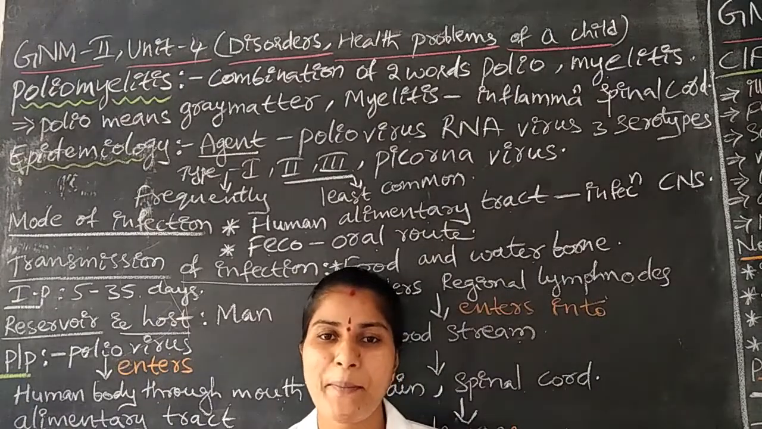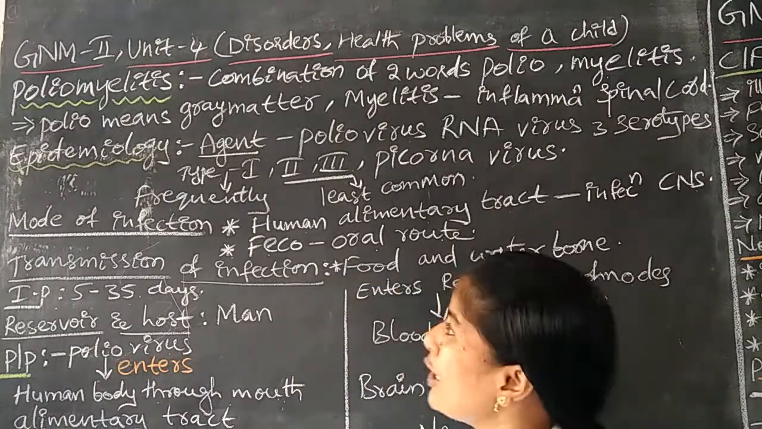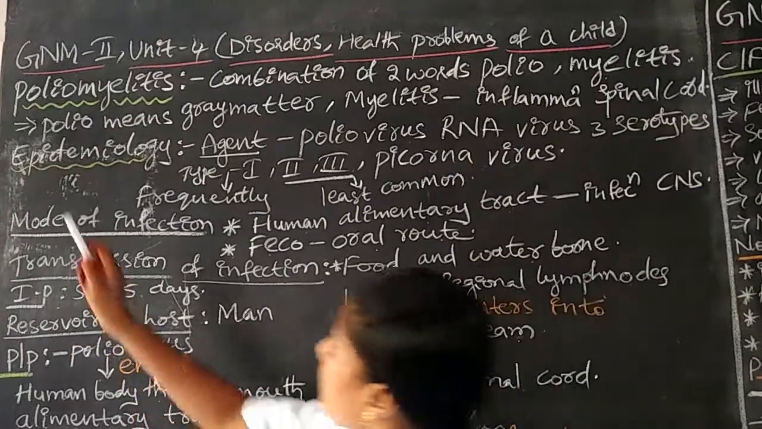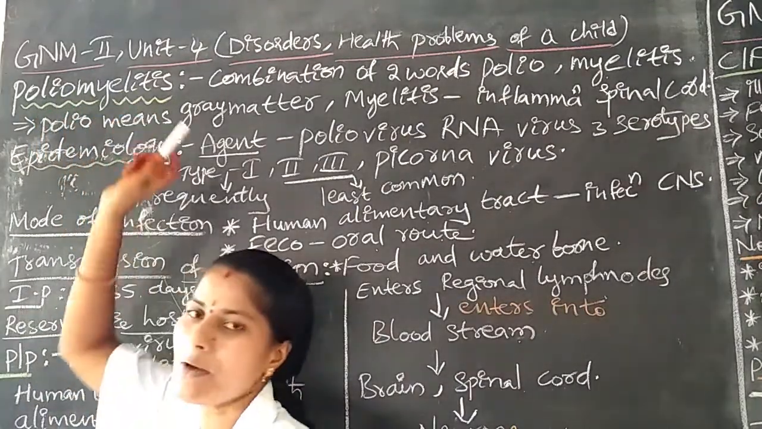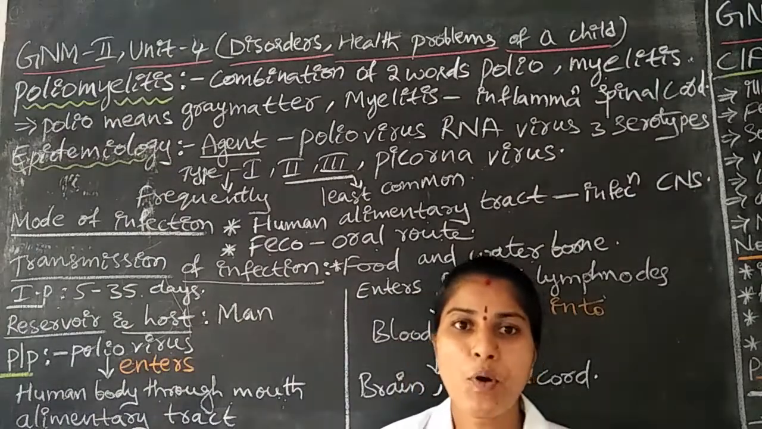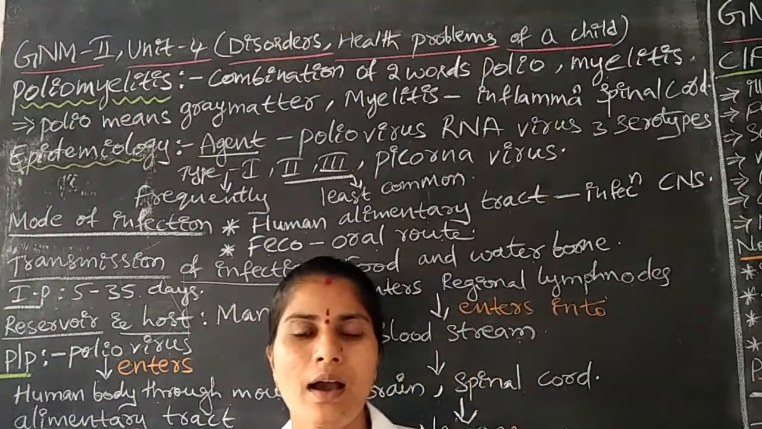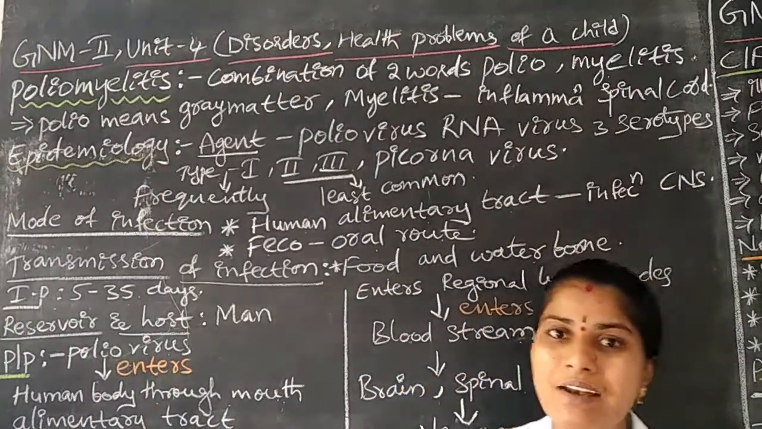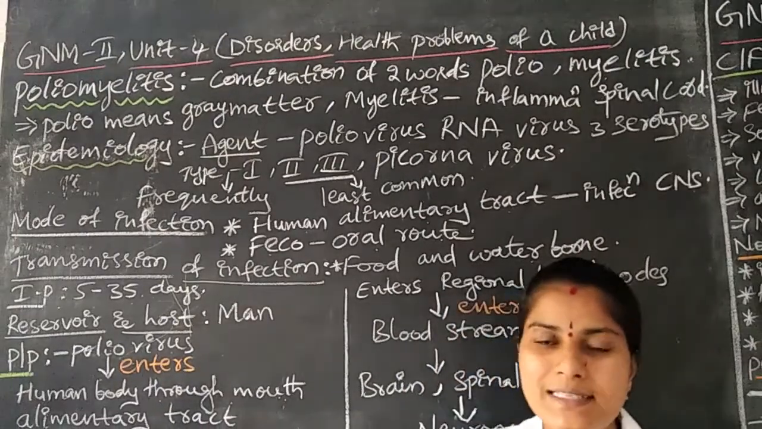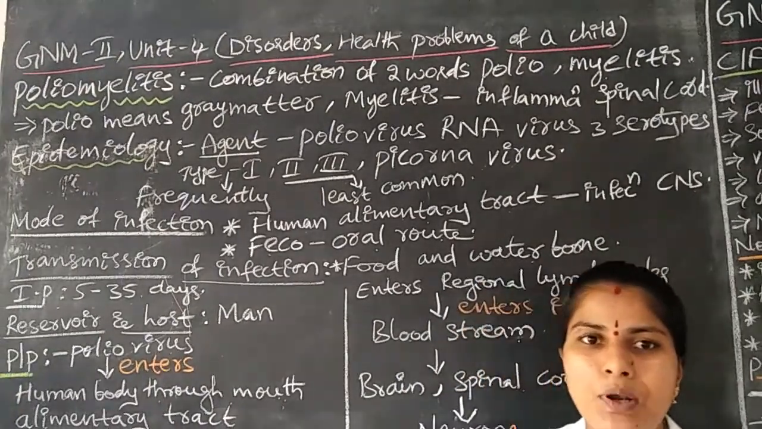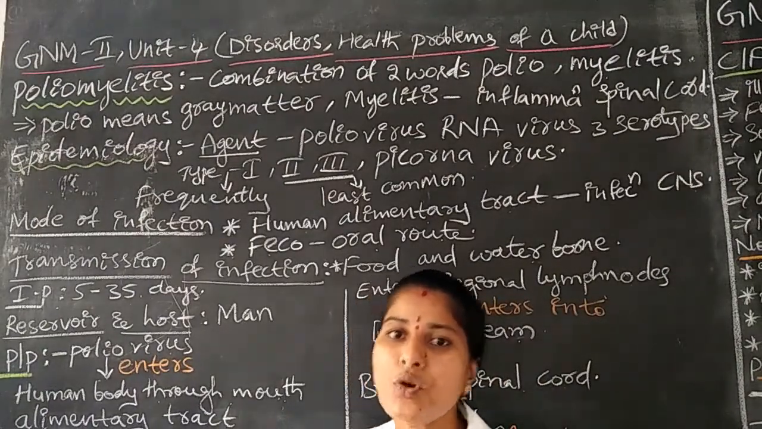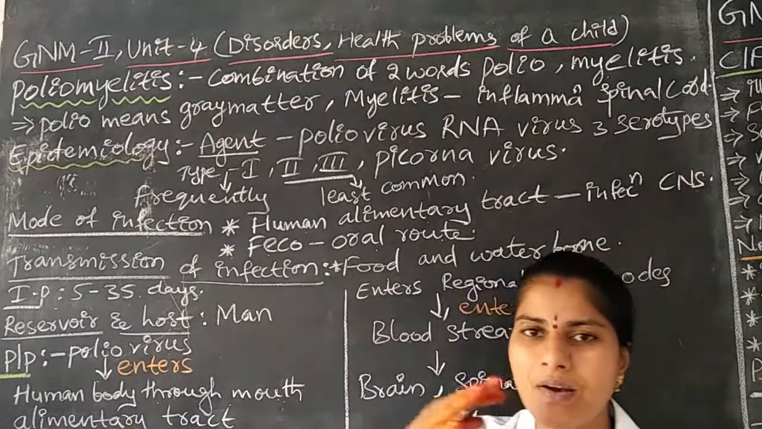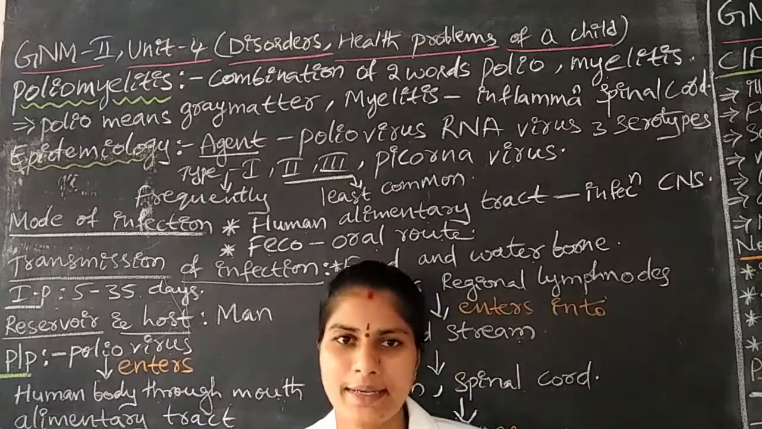Here, what happens is, poliomyelitis has two words, no? One is polio, another one is myelitis. Poliomyelitis is not a single word. Here two words are there. The first word is polio, the second word is myelitis. The combination of these two words is what we call poliomyelitis.